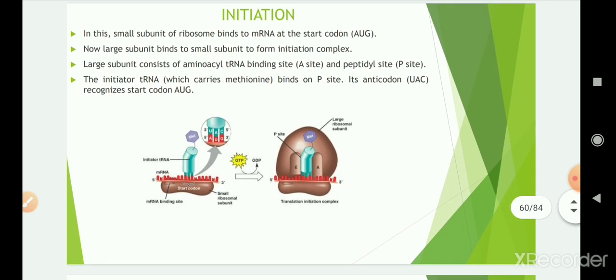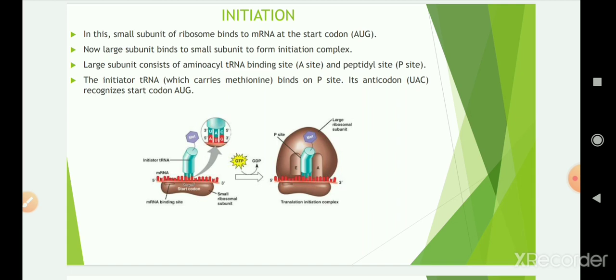Then the second step is initiation. As you can observe in the figure, there are two parts: a small subunit and a large subunit. The small subunit of the ribosome binds to the mRNA at the start codon. As you can observe in the first figure below, the small subunit of the ribosome is there. It binds to the mRNA at the start codon, that is AUG. And now the large subunit binds to the small subunit to form the initiation complex.